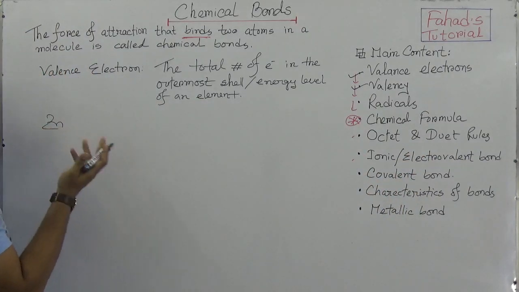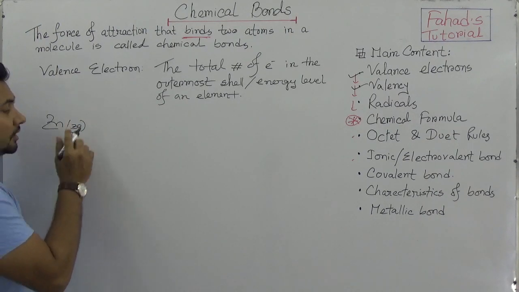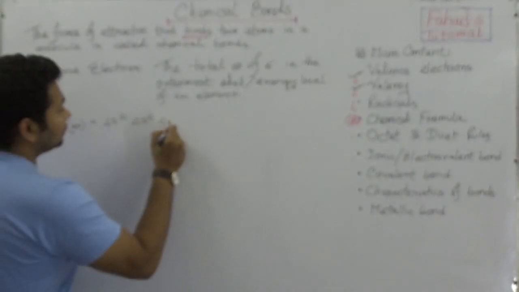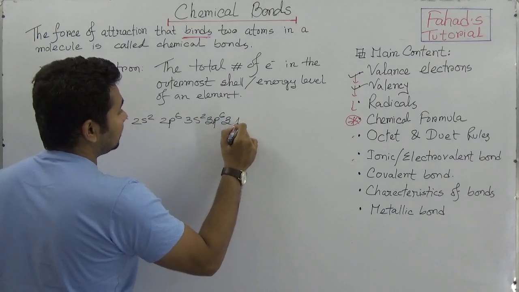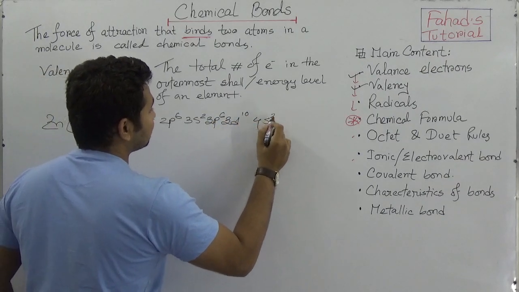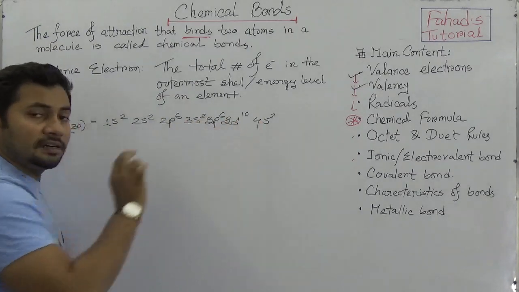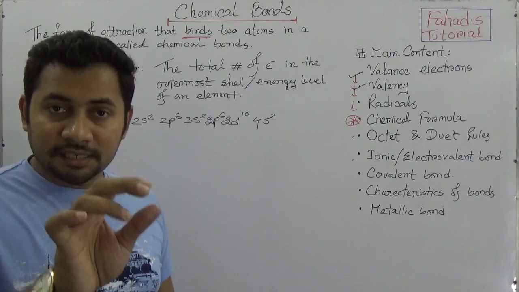You see about zinc. We know that the atomic number of zinc is 30. So we go 1s2, 2s2, 2p6, 3s2, 3p6, 3d10, 4s2. Now you see that there are 30 electrons organized in the atoms of zinc.